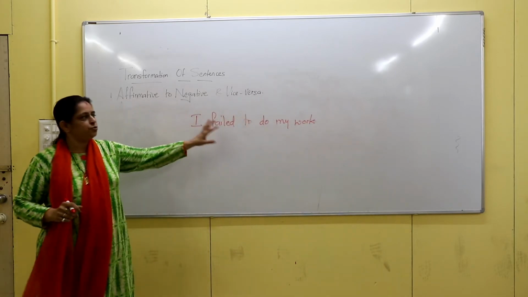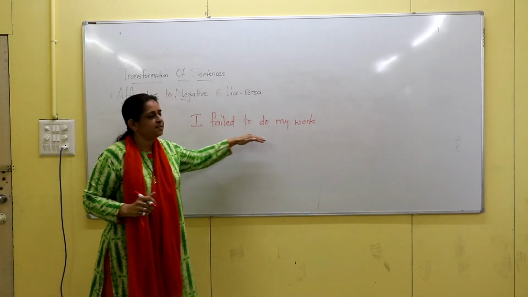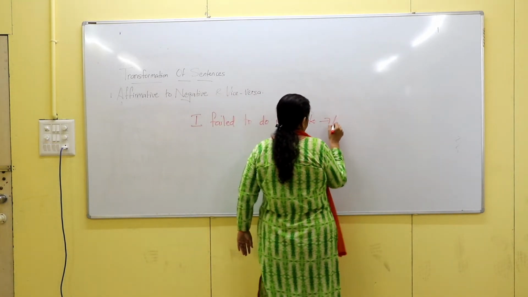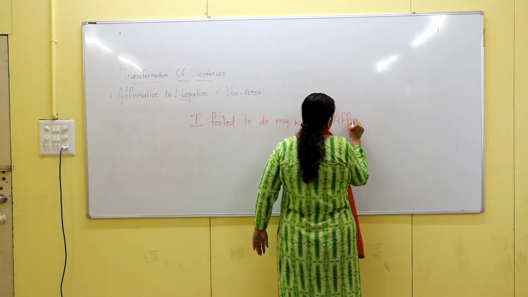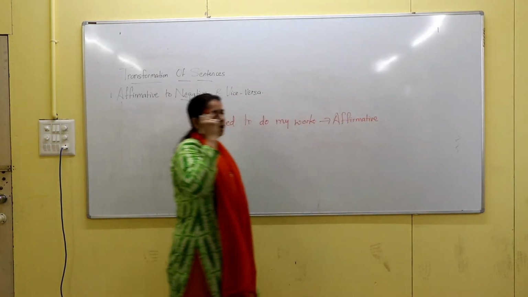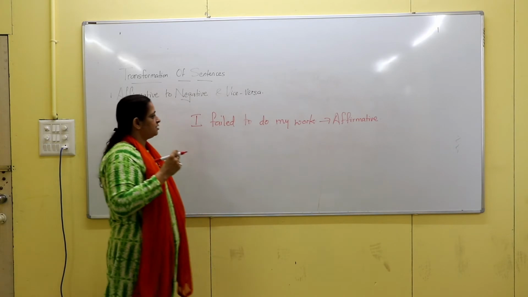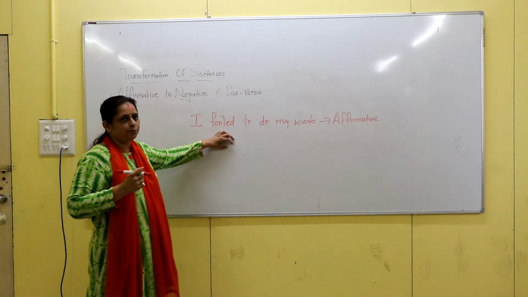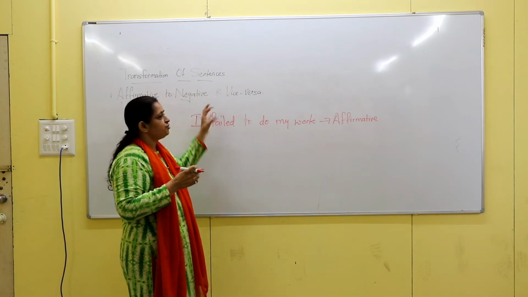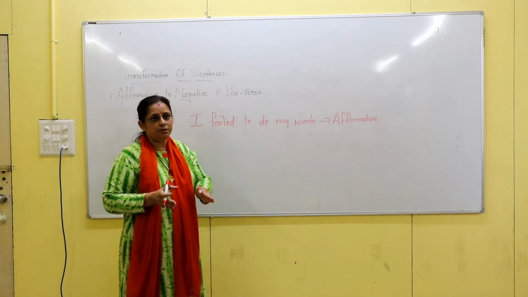Now, I failed to do my work. As the sentence doesn't have any negative word, from the sentence only we can make out that the given sentence is affirmative. Now when you are asked to change it into a negative sentence, again you have to apply the negative word. But here the adjective's opposite is not being used.